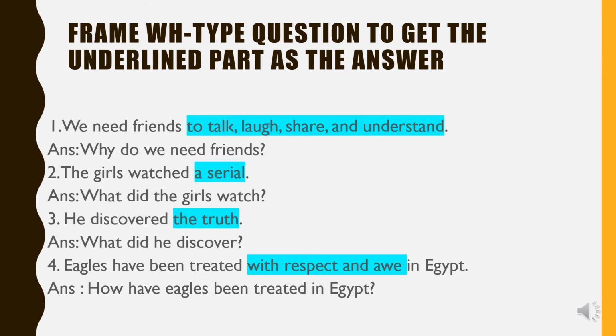We go to the fourth example: Eagles have been treated with respect and awe in Egypt. What is highlighted or underlined? With respect and awe. So we have to get this underlined part as the answer. So what will be the WH type question? How have eagles been treated in Egypt? So how is the WH word, have is the auxiliary, eagles is the subject, and been treated in Egypt is the remaining part of the sentence.